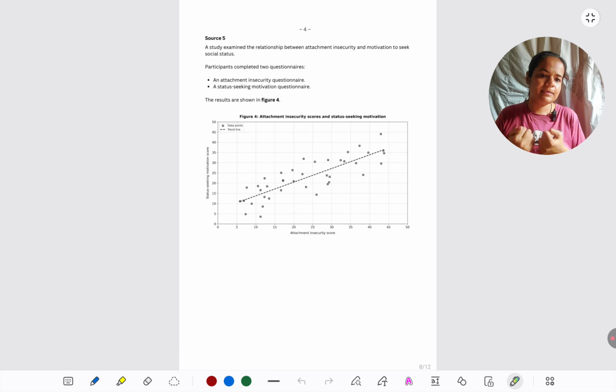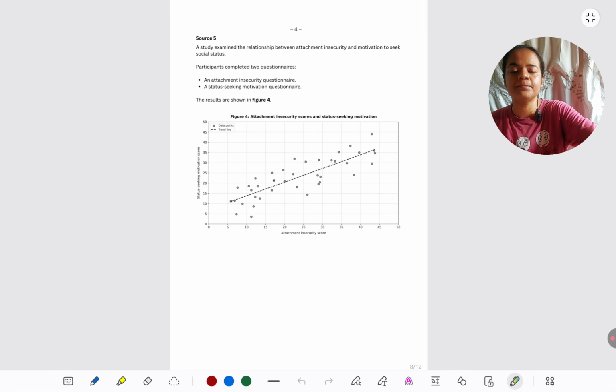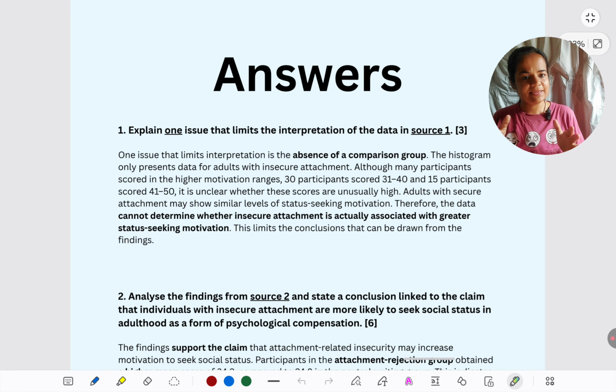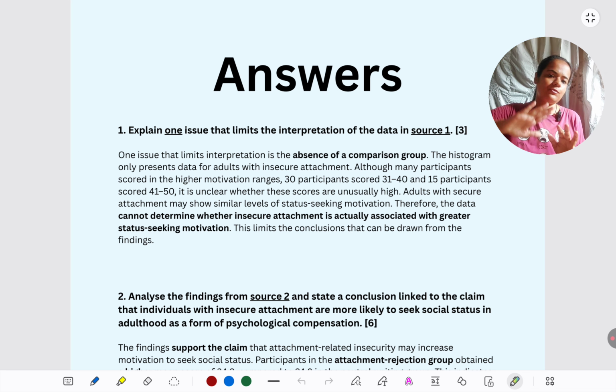Now, taking one question at a time, keeping the model answer in front of us, we will look at how we should study the sources as well as how we should meet mark scheme requirements in answering. So these are the answers. In my practice sets, I have included answers in question answer format at the end. So first, as you should do in this video lesson also, write your own answers for all the questions, and then just for checking whether your answers are formatted and structured in the correct way, whether they're meeting the requirements or not, then look at the answers.